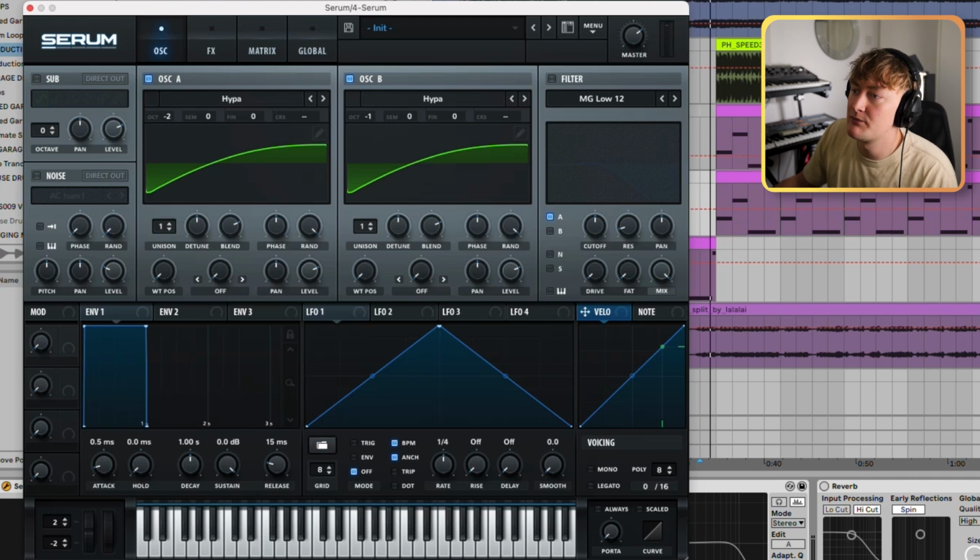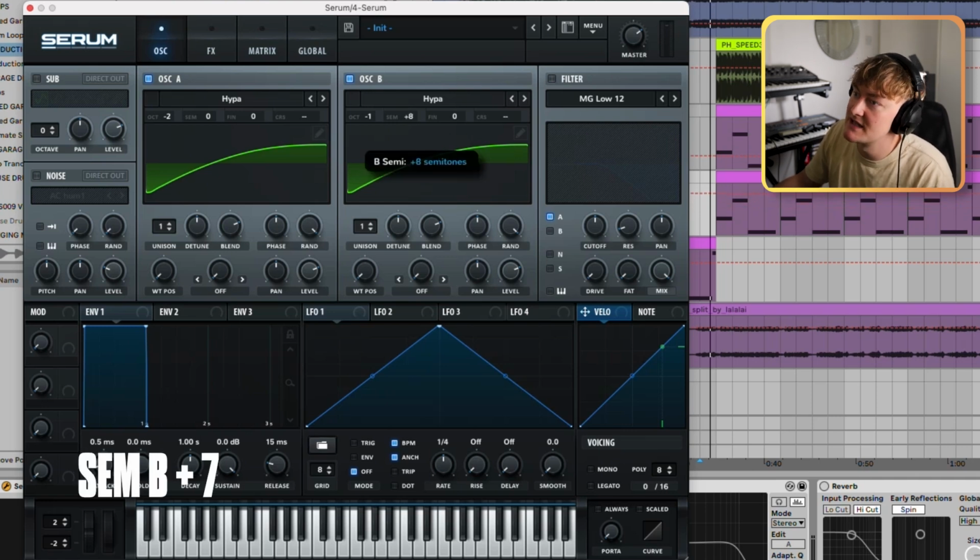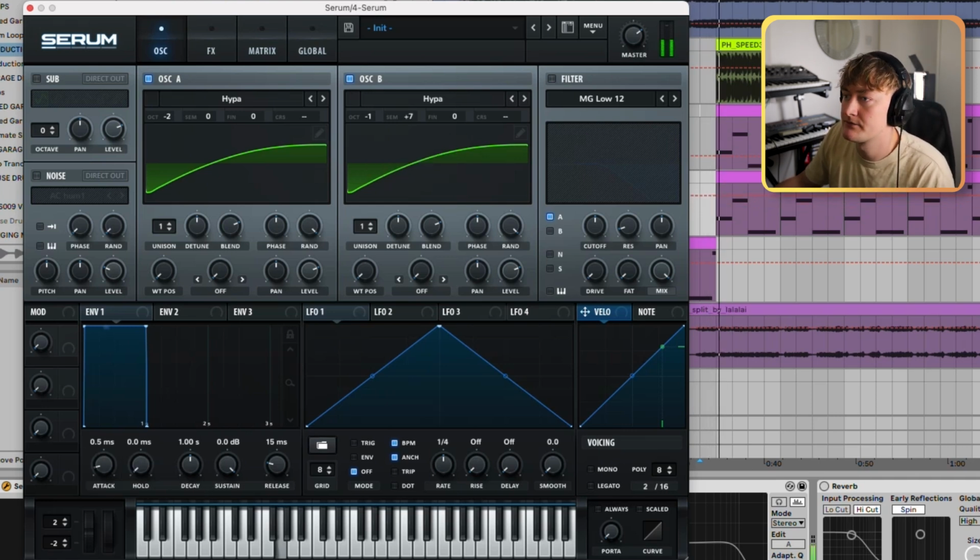Great, so once you've got that, we need to pitch oscillator B up a 7th. So this is creating almost a 7th chord. Let's hear it. Optional is you can bring down these randoms, so that basically means it always starts at the same point in the waveform.